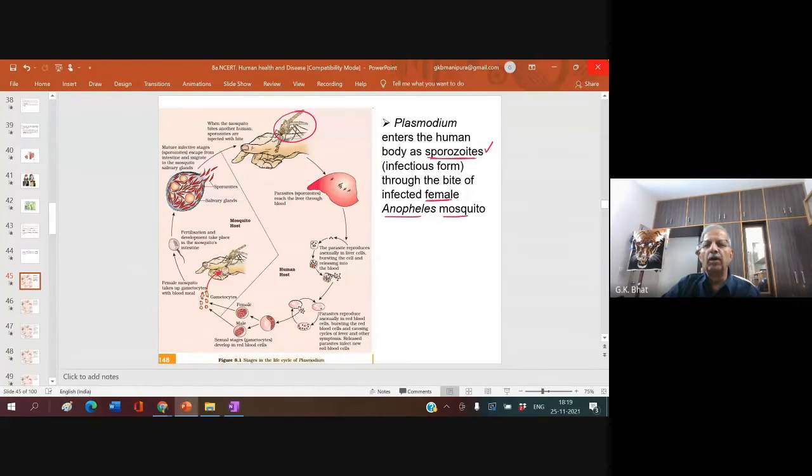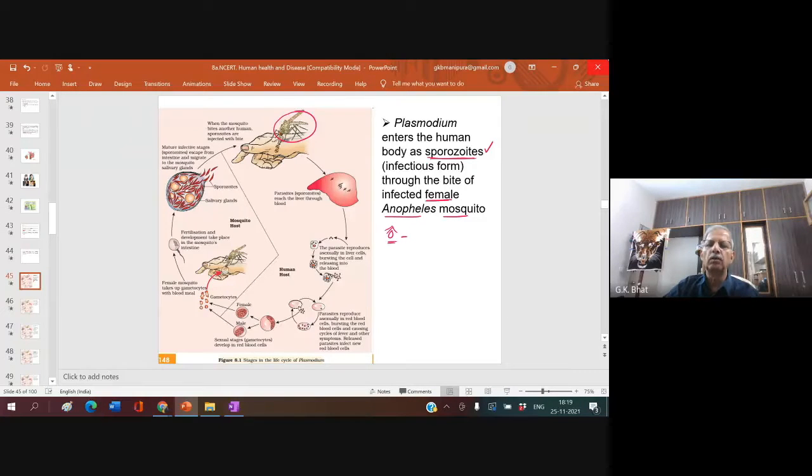Remember, always the females are dangerous. Female mosquitoes are dangerous. Right? Males are always calm and quiet. They don't suck your blood. Do you know that? Male mosquitoes, they only bite you. They bite you, but they don't suck your blood.